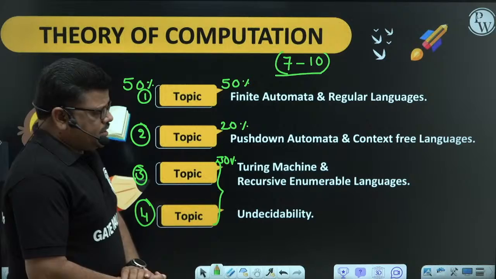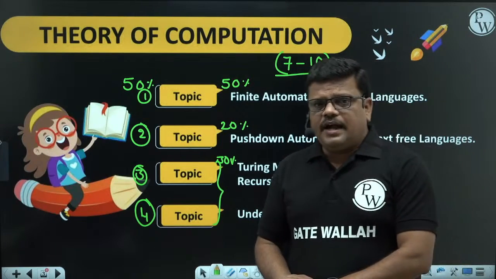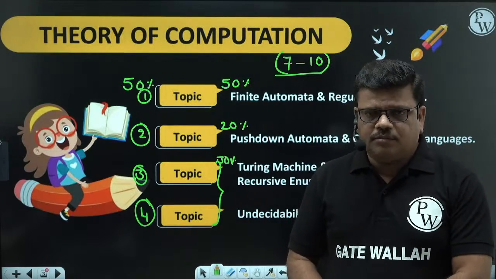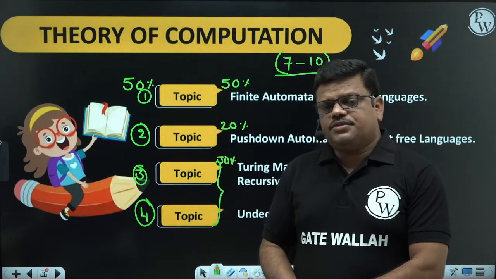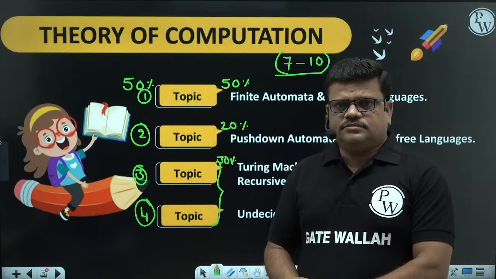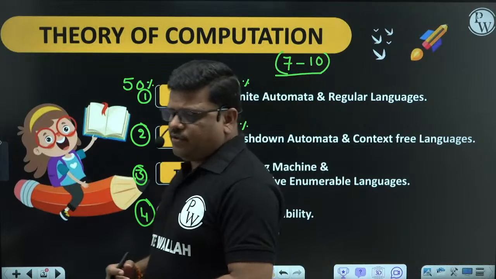So this is about the importance of this subject. This is a high weightage subject, and a highly scoring subject. Then if you study this subject, understanding compiler design is also easy. So these are the main advantages of this subject, theory of computation.